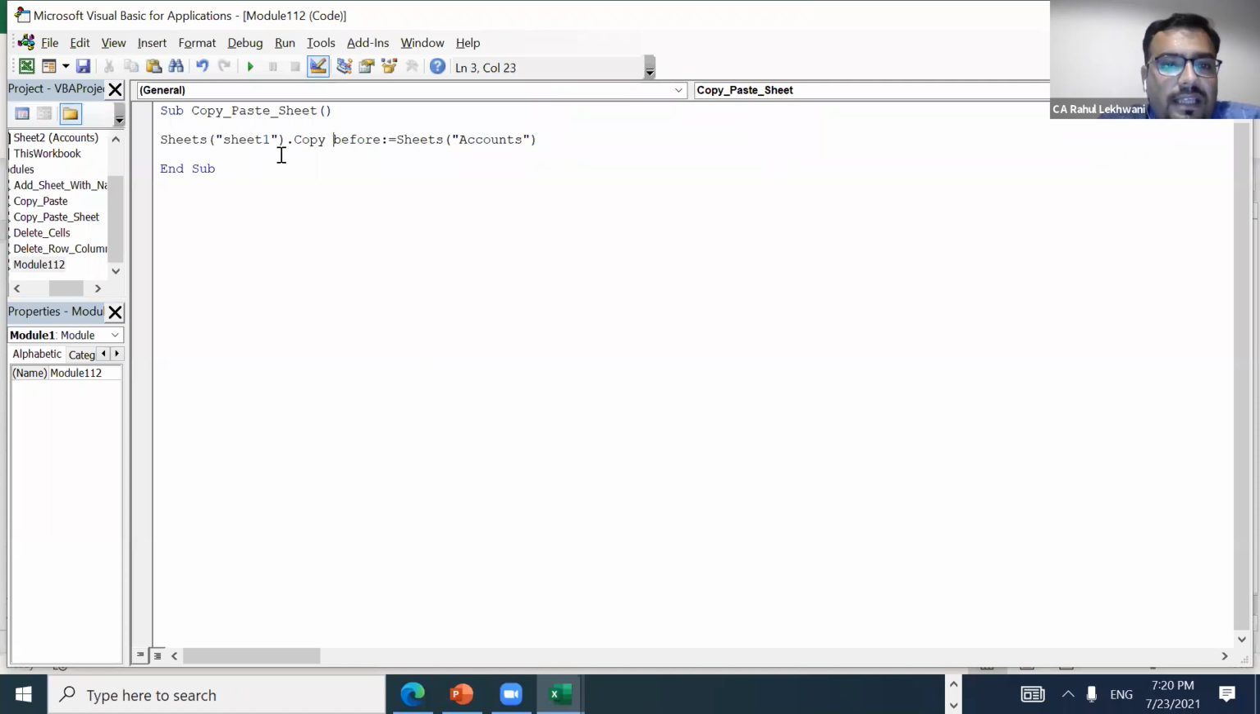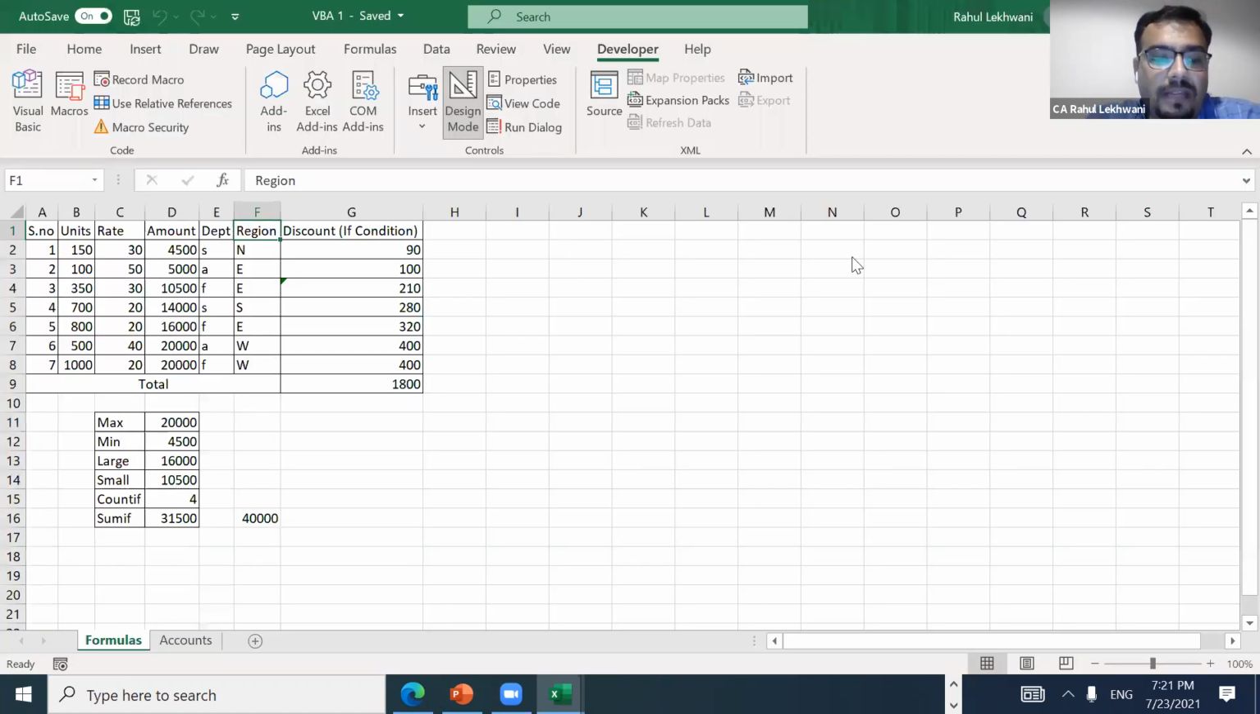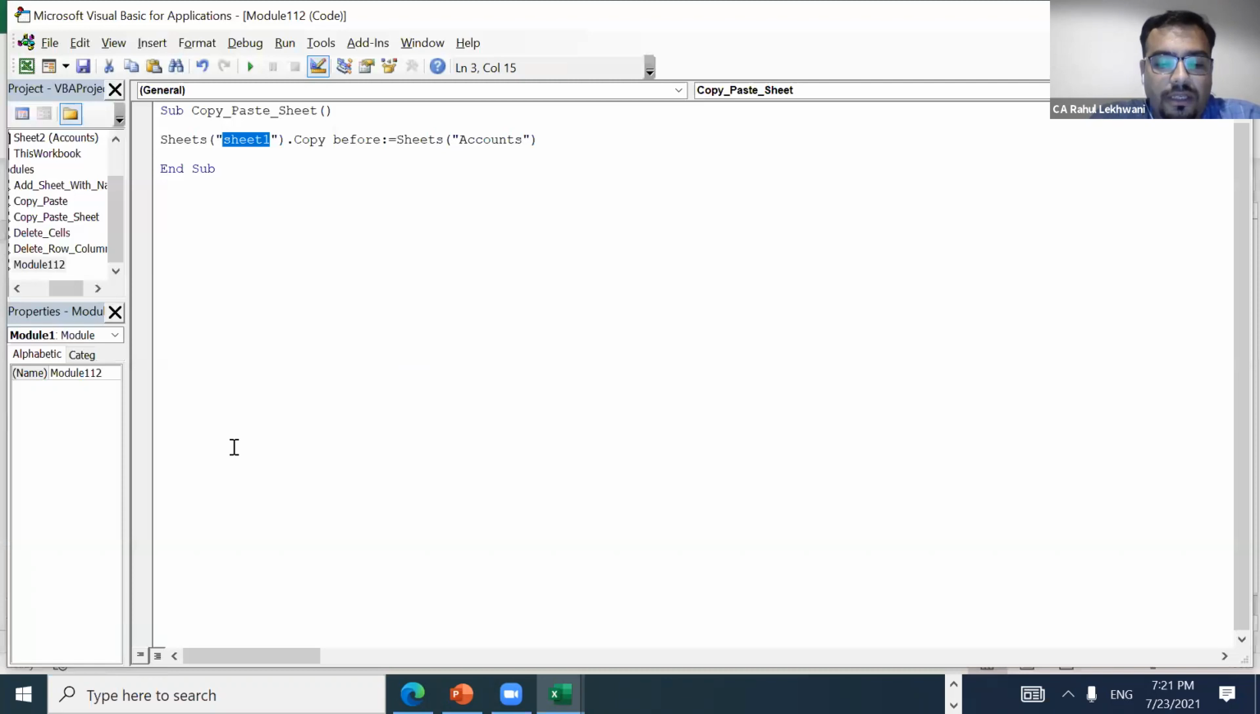And then in the next line, I have written a formula for it. Sheets is my formula bracket. This is the sheet name. Let's see what sheet name I need to copy. I need to copy this formula sheet, right? FORMULAS, right? And then dot copy before.